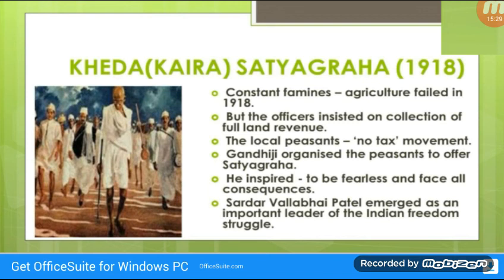Next one is Kheda Satyagraha, that is Gujarat, which was held in 1918. In the Kheda district of Gujarat, due to constant famines, agriculture failed in 1918. But the officers insisted on collection of full land revenue. So local peasants therefore started a no tax movement in Kheda district in 1918.